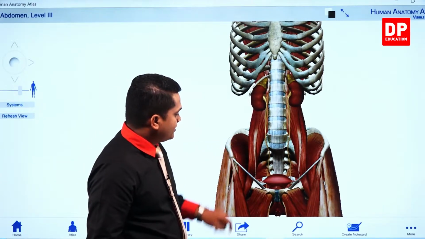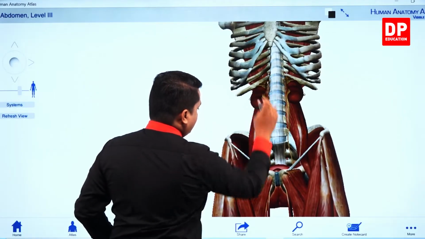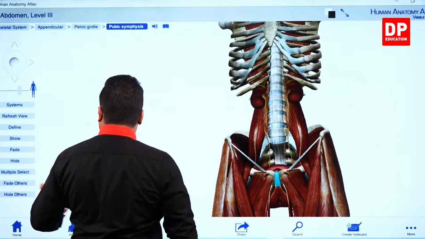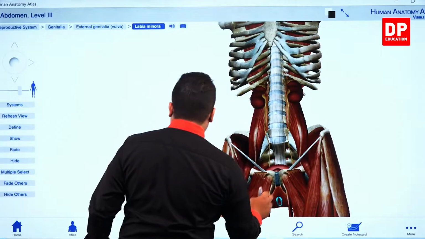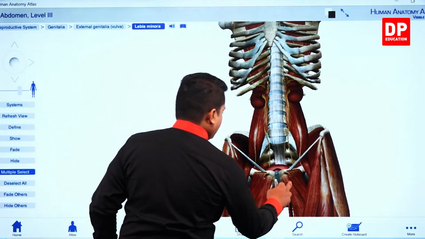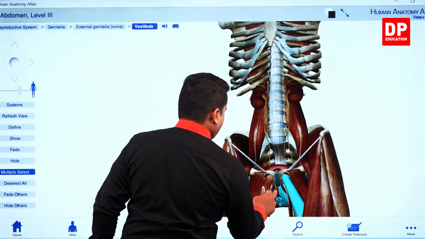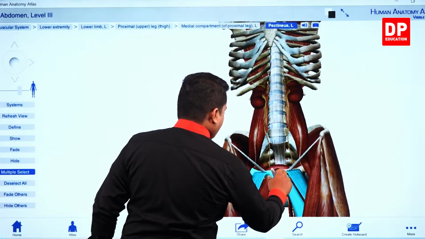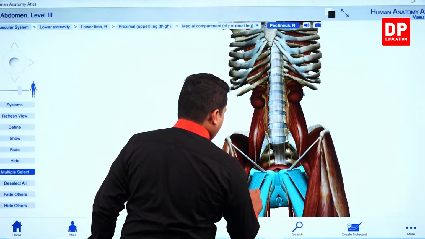These are the ureters. Now I'm going to remove these extra parts so that you can see these structures very clearly. You can see the bladder.